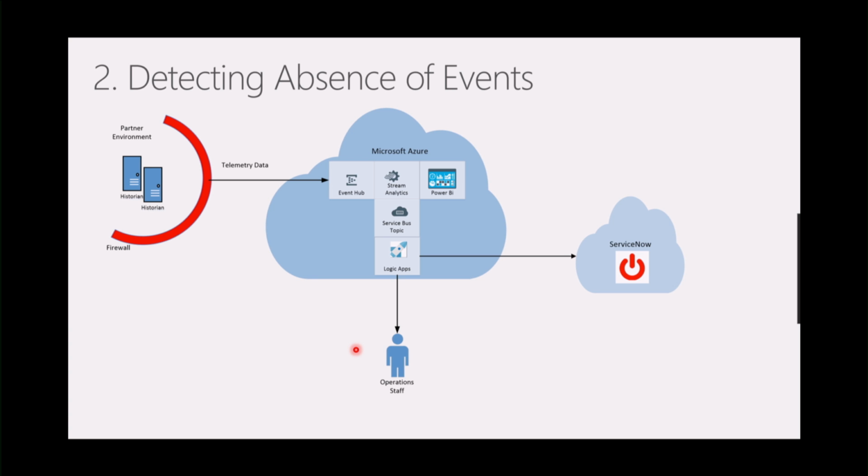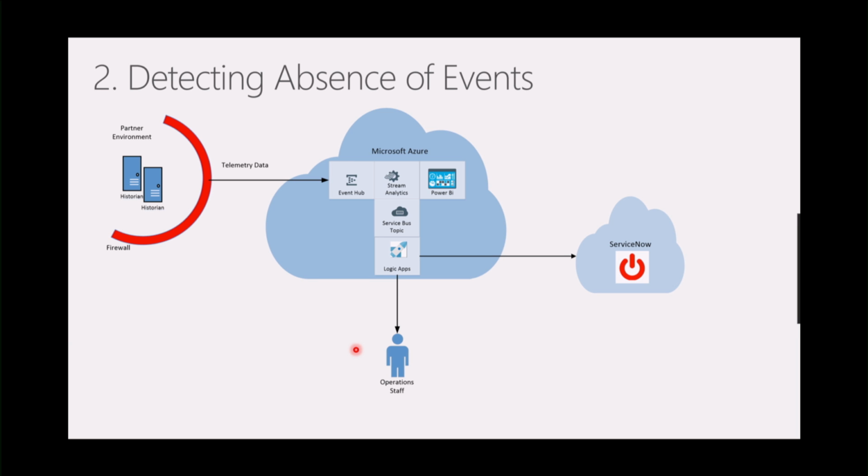The second demo I want to talk about is called detecting absence of events. What can happen is that in a scenario where a device stops reporting, but we still have data streaming through, BizTalk 360 wouldn't catch that per se, because operations could all be normal. What we can do with a specific tag is actually look for it. We can do anomaly detection or absence of events detection using a combination of a few different Azure services. Once again, Stream Analytics is going to do some heavy lifting for us.